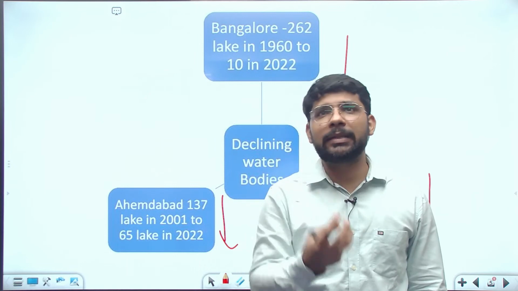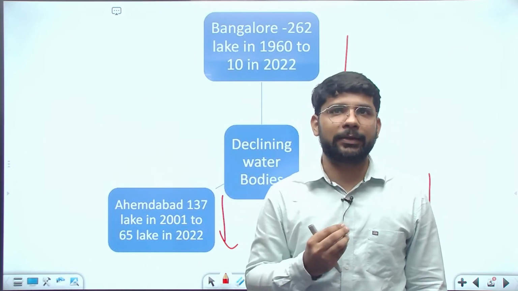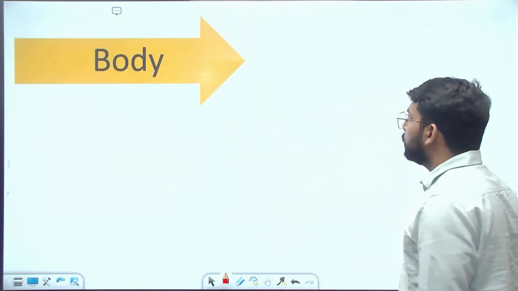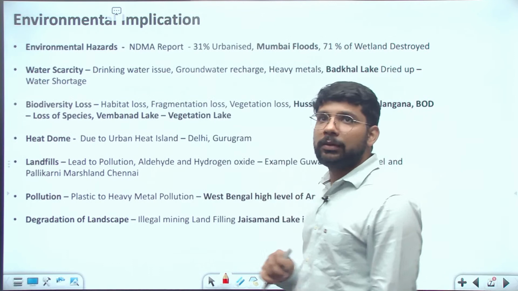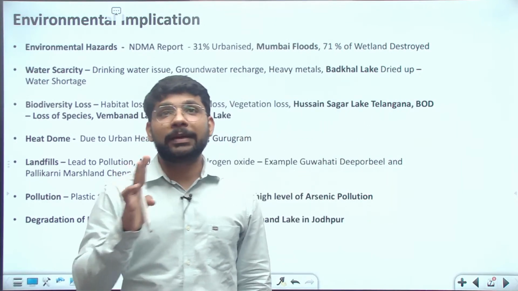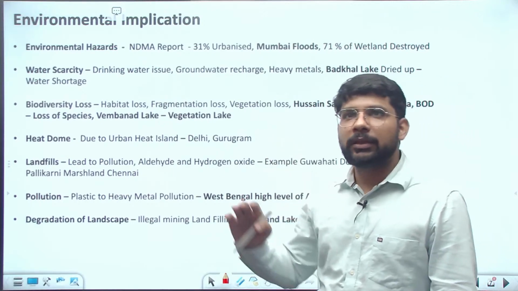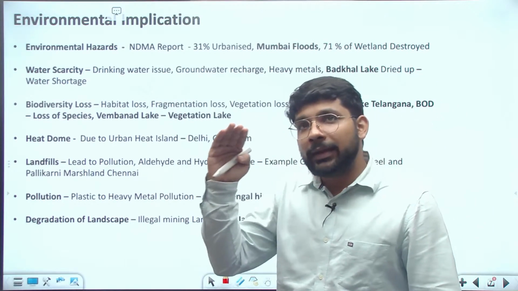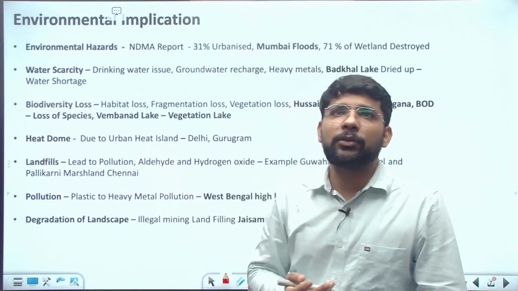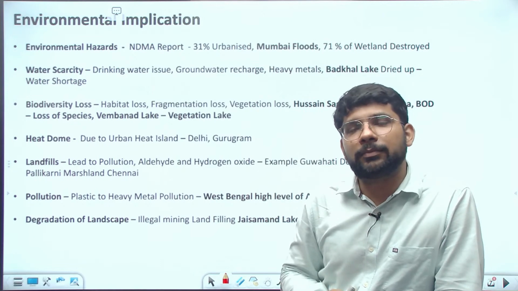Please try to write these examples in the answer. If you have the pen and copy near you, please try to write it. So here are the environmental implications. Number 1, environmental hazards. The misuse of these lakes, the misuse of these water bodies, drying up of these water bodies, or making the urban infrastructure nearby to these bodies leads to environmental hazards.